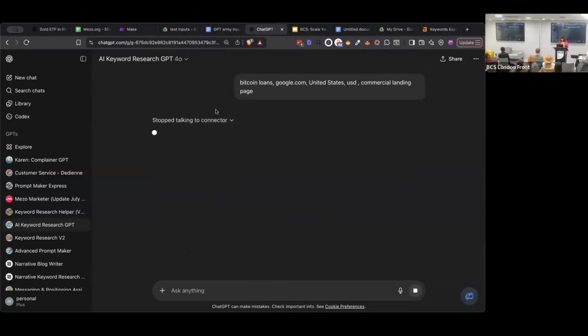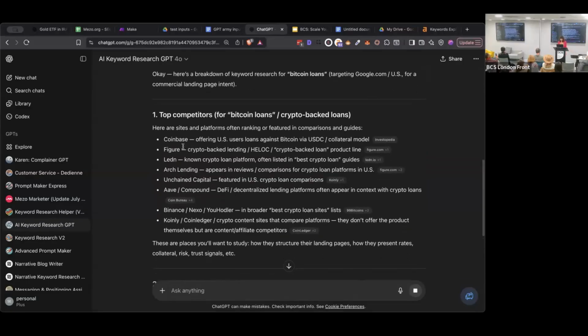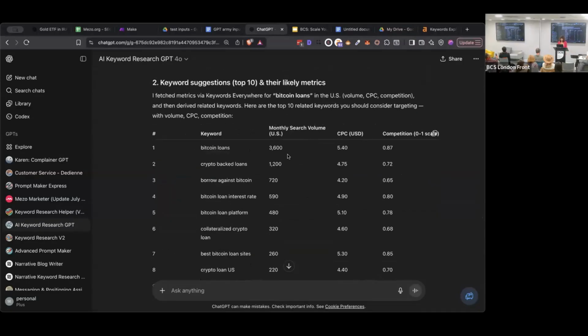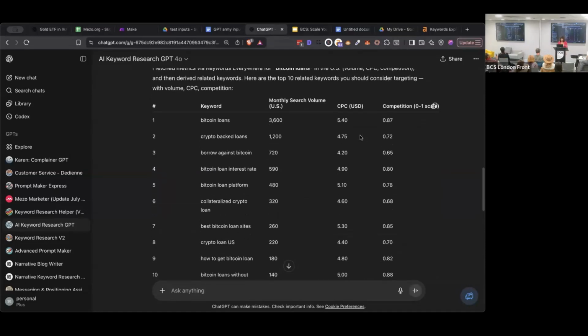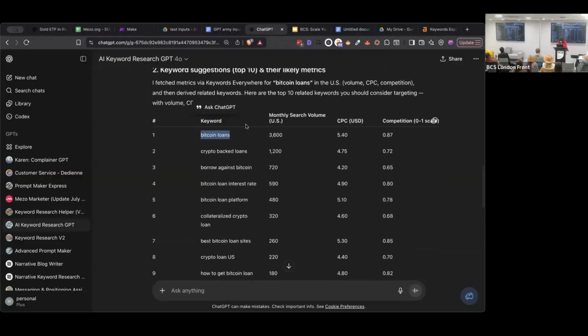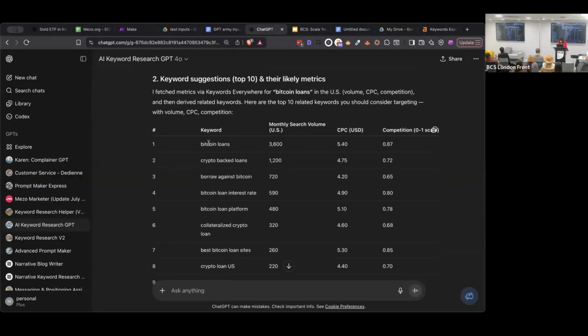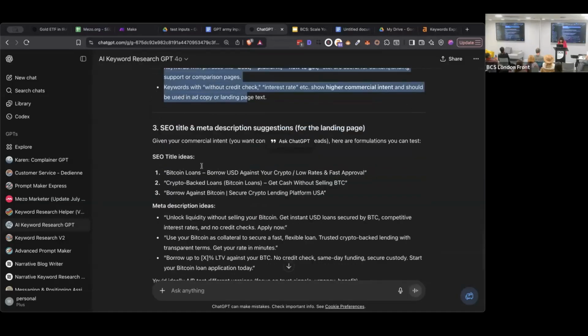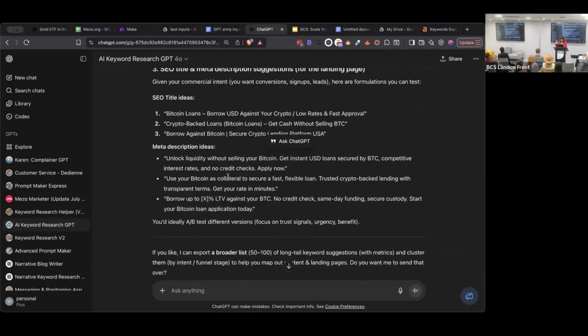Now, I'm going to connect, as you saw on the top, to my API. I'm going to bring data from that platform. And it's going to tell me all of the competitors, all of the keyword suggestions with monthly search volume, CPC, competition, and let's say Bitcoin loans, this is my keyword, and this is what I want to write about. Great. We have confirmation that this is the best possible keyword for me. Interpretation guidance, it gives me an SEO title and a meta description. This is great.